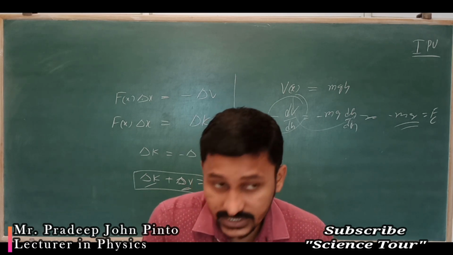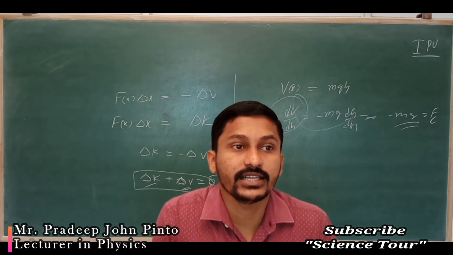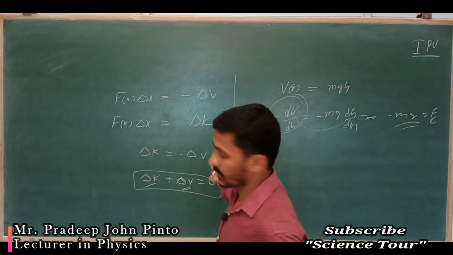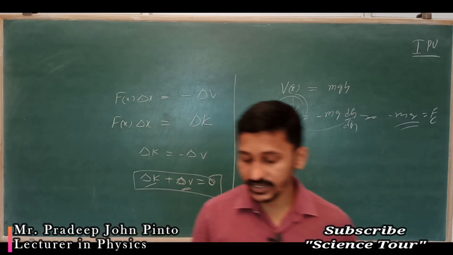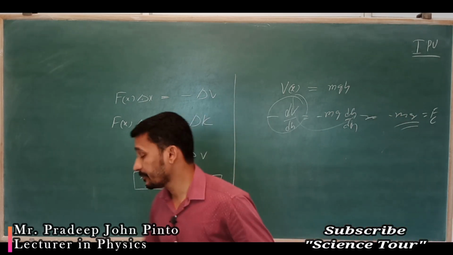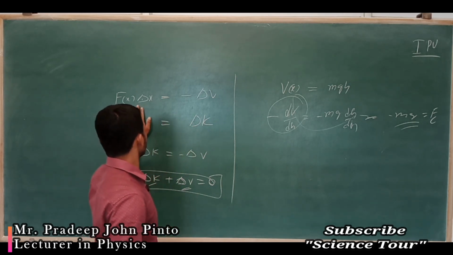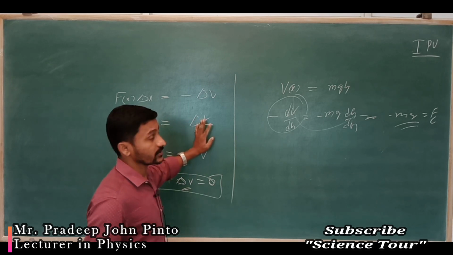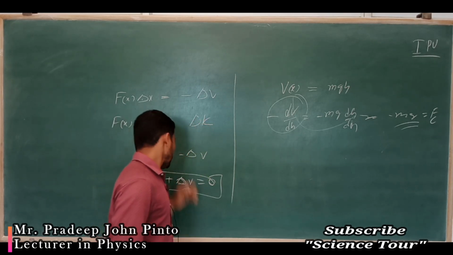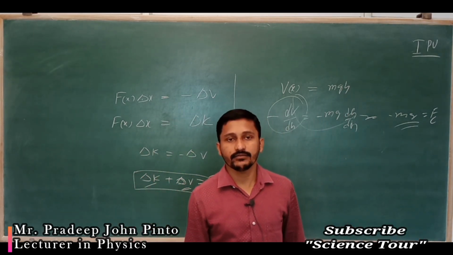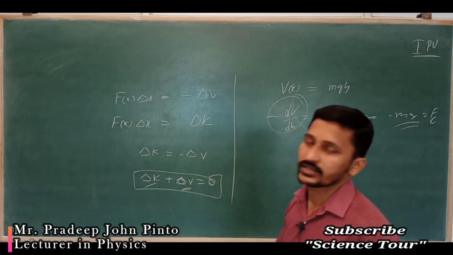Okay, so if it can be derived from a scalar quantity, then that will be a conservative force. Next, what we have studied: the work done by the conservative force depends only on the end points. The work done depends on final minus initial. From this equation we can make out that work done depends only on initial and final position, and that force is nothing but the conservative force.